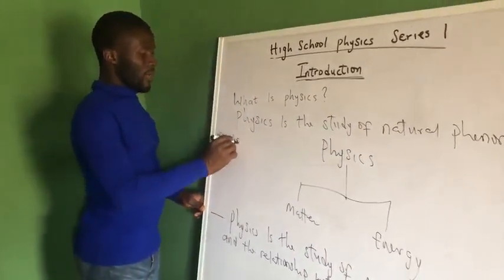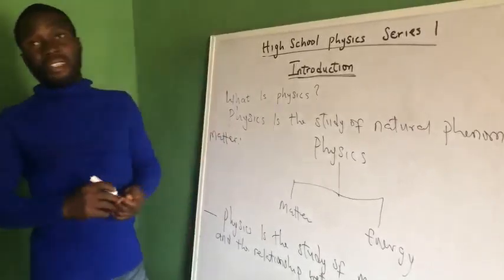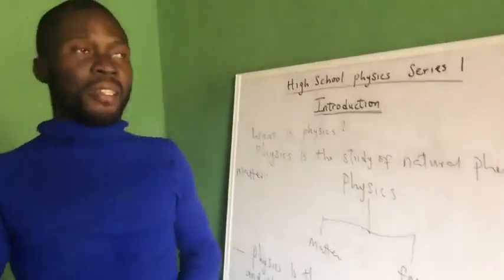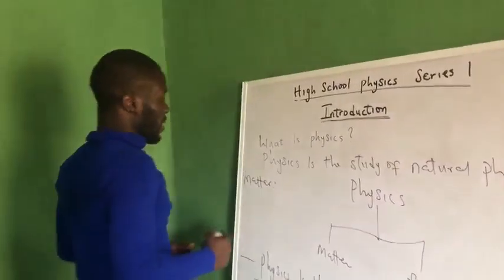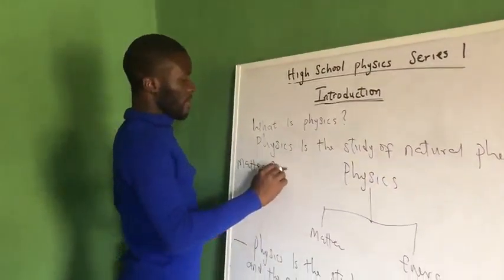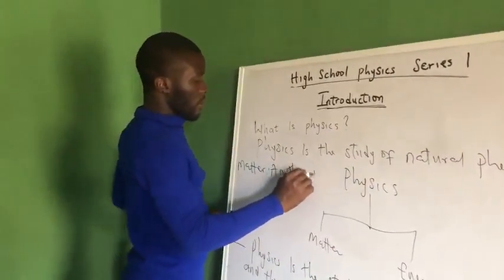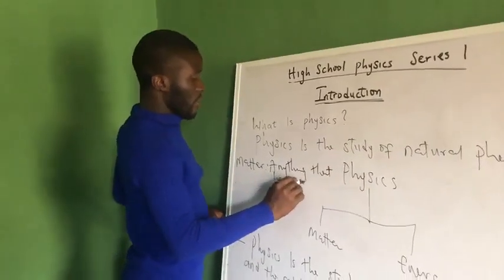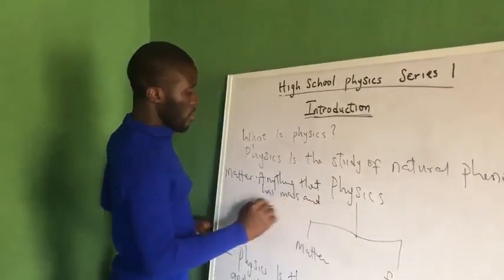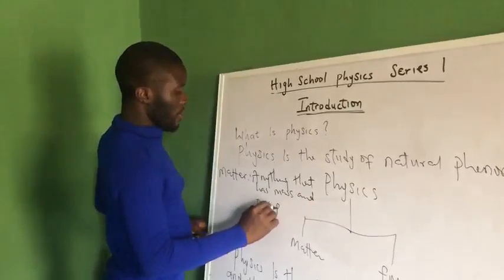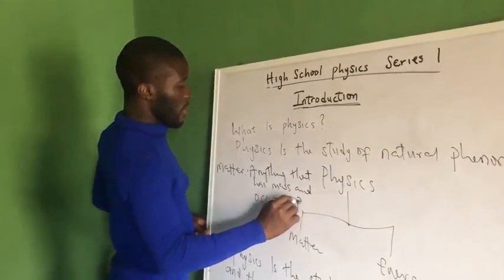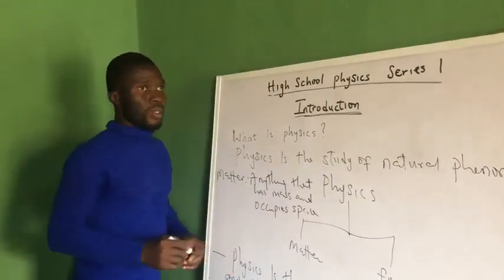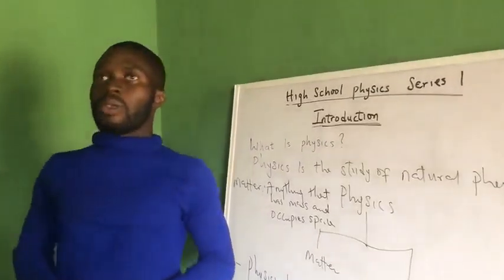We know matter as anything that has mass and occupies space. That is matter. So matter is anything that has mass and occupies space.